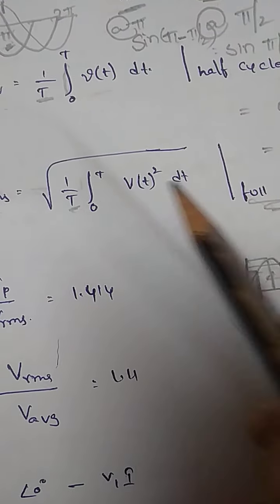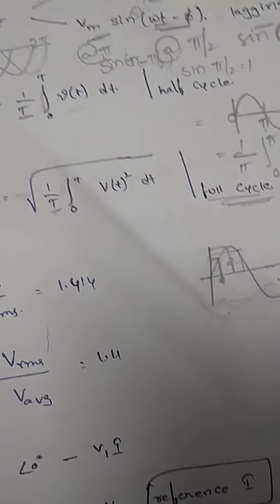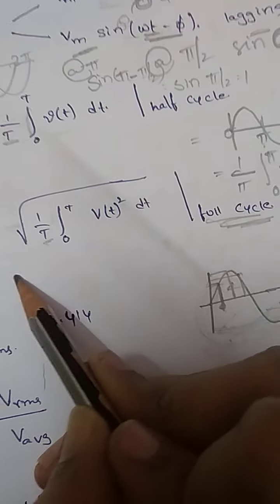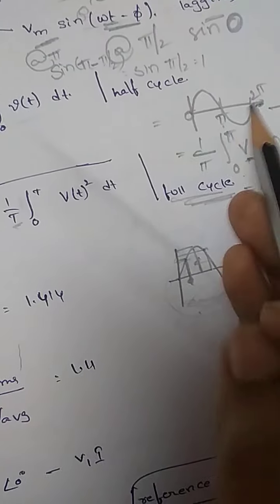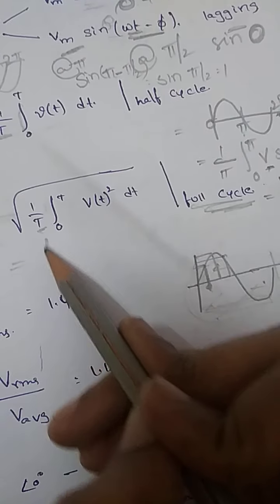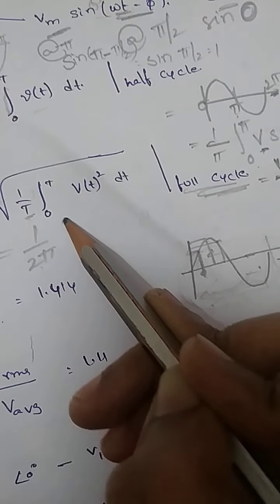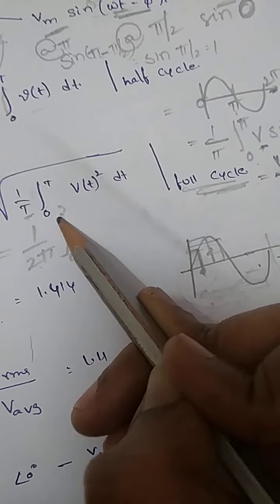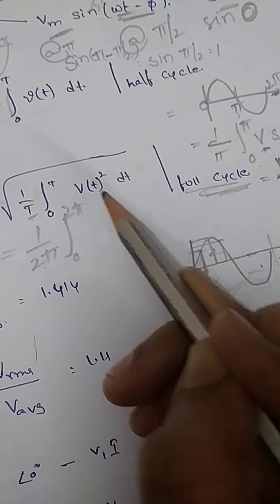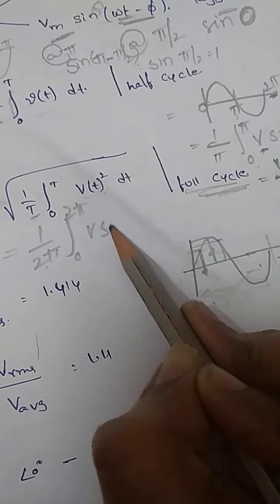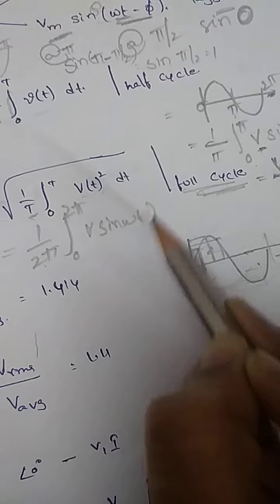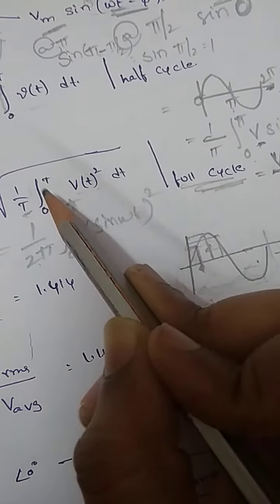So here, whatever the T represents, it is for a complete cycle. For the same cycle, I am calculating this RMS value. So this T value will be equal to your complete cycle, that means it will be equal to 2 pi. Again 2 pi. So what is your waveform equation? V sine omega t, whole square root